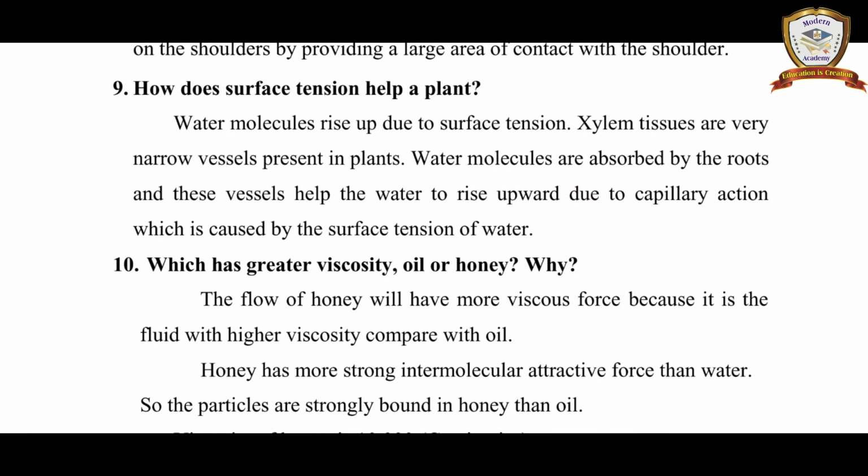How does surface tension help a plant? Water molecules rise up due to surface tension. Xylem tissues are very narrow vessels present in plants. Water molecules are absorbed by the roots and these vessels help the water to rise upward due to capillary action, which is caused by the surface tension.